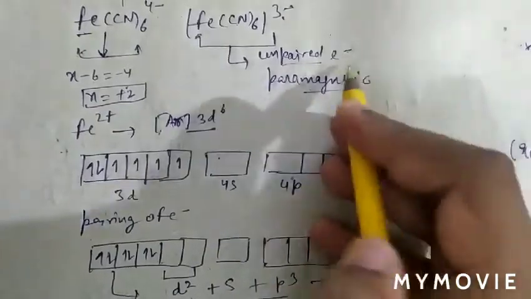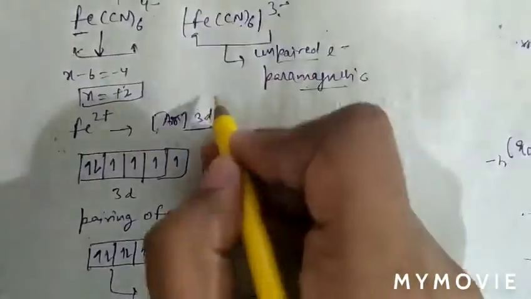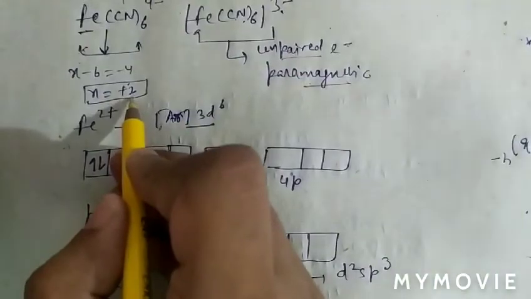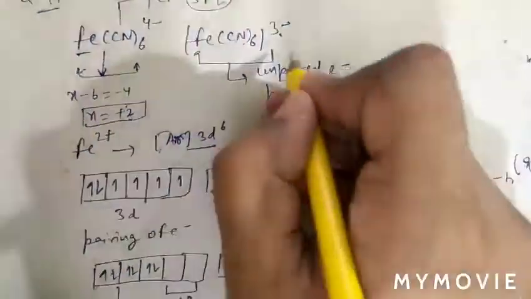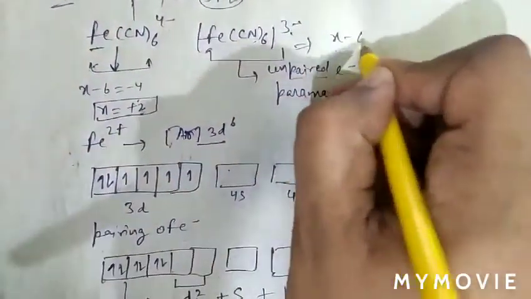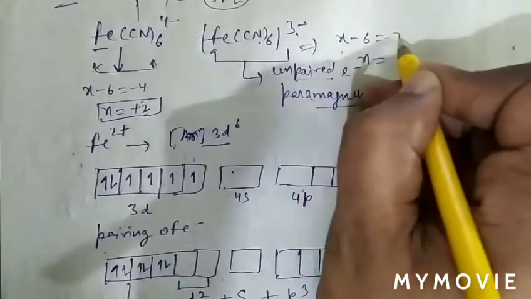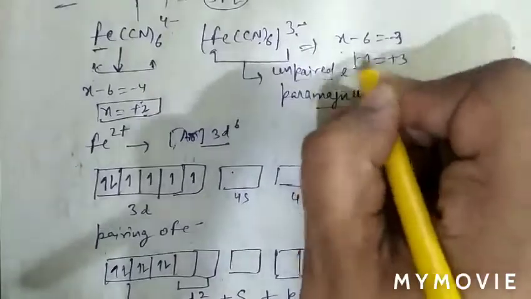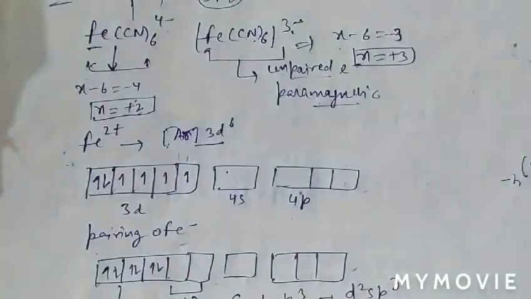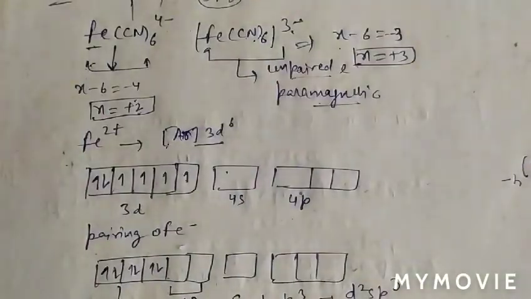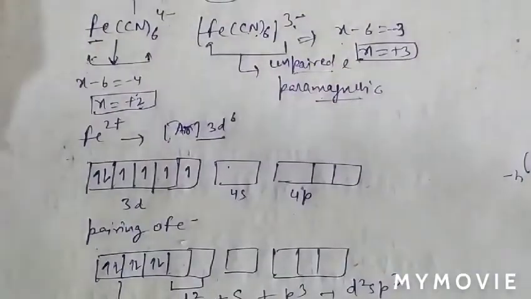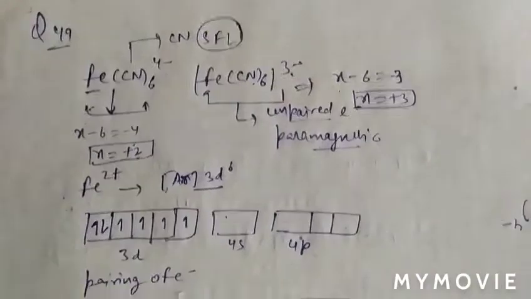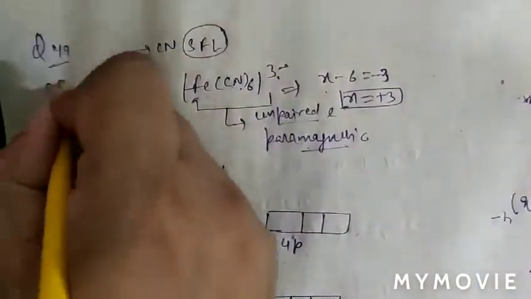And the oxidation state, as we can see, in [Fe(CN)6]4- is +2, while in [Fe(CN)6]3- the oxidation state will be x minus 6 equal to minus 3, so x will be equal to +3. So the oxidation states given here are correct. So the assertion is correct, the reason is correct, but the reason is not a correct explanation of the assertion. So question number 49, option B is correct.